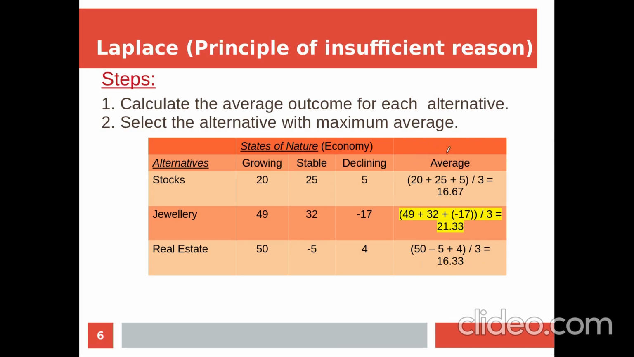So first we calculate the average value, then we find out the maximum of average value. The values are 16.67, 16.33 and 21.33. So obviously the maximum value is 21.33. So the decision maker will consider jewelry as its decision.